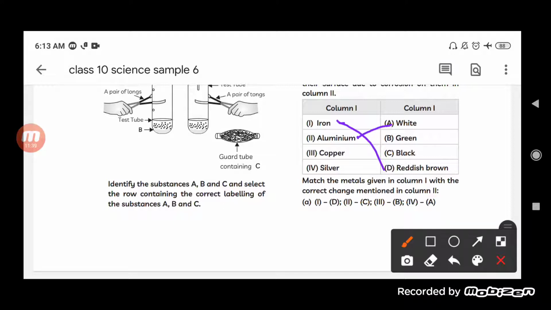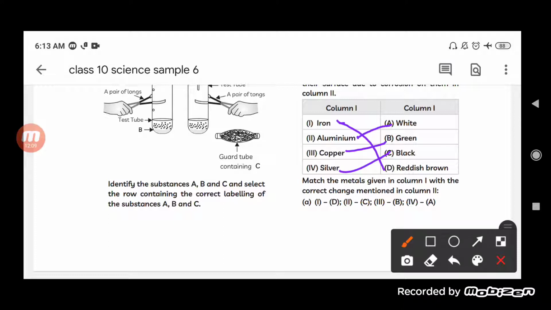So, copper is going to form a greenish coating. A greenish coating will be formed over it. So, it will be green. While the silver, we know that it will react with hydrogen sulfide to form silver sulfide, and thus silver will form a black coating over it. Okay.